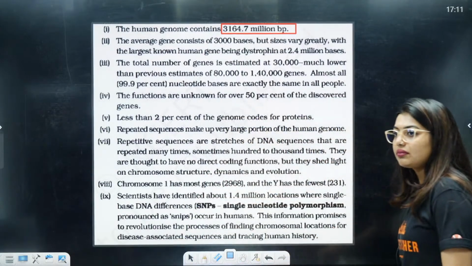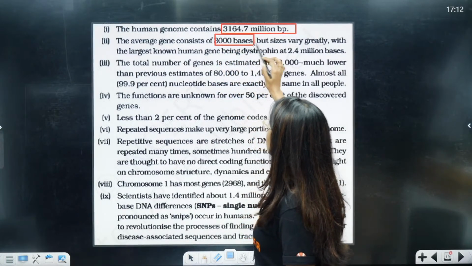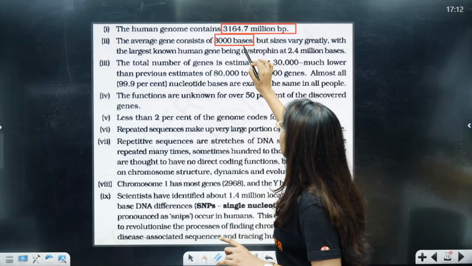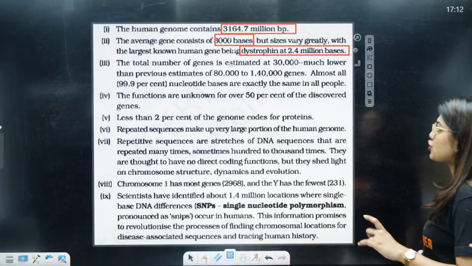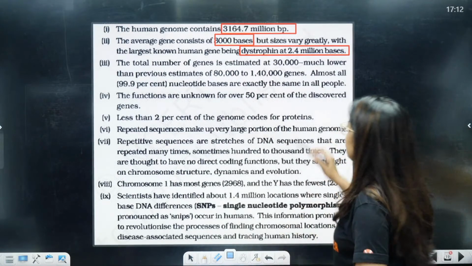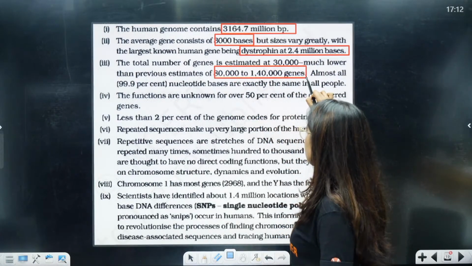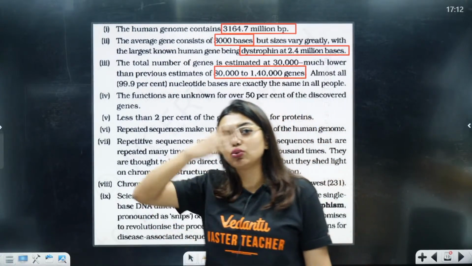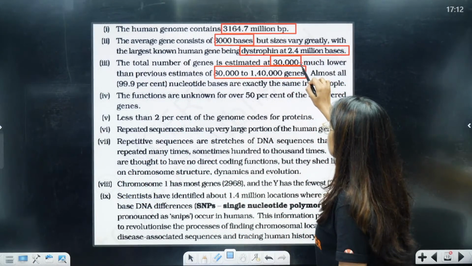Now look here, the average gene consists of 3000 bases, but sizes vary greatly, with the largest known. This is important. Your dystrophin at 2.4 million base pairs is the largest known human gene. The total number of genes is estimated at 30,000, much lower than the previous estimate of 80,000 to 140,000. So before this HGP project, everyone thought that 80,000 to 140,000 genes were there to express themselves, but when they actually checked, it was only 30,000. Less than 30,000. Clear?